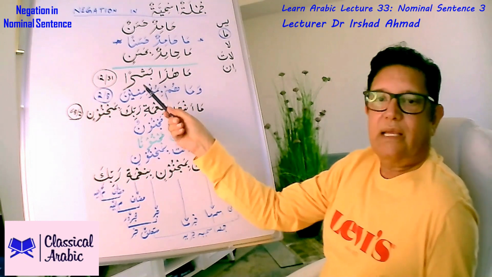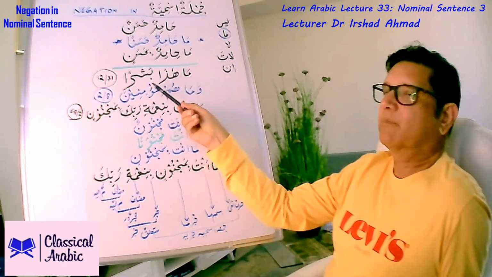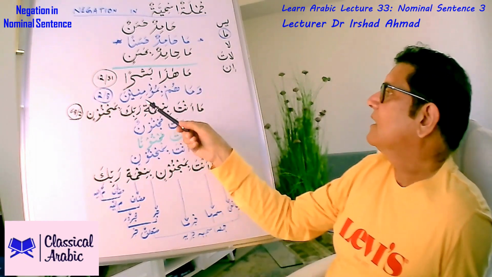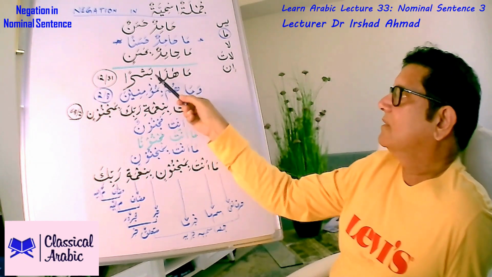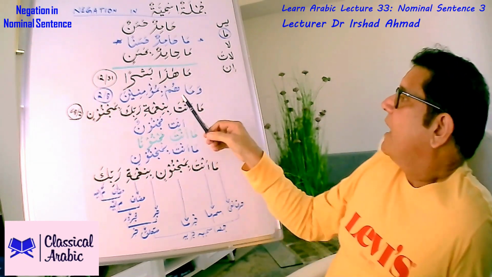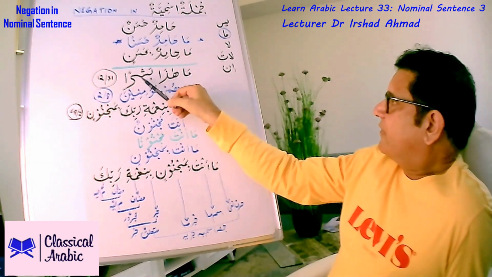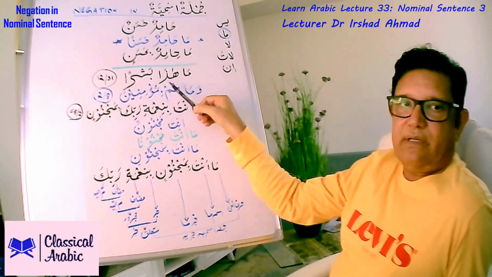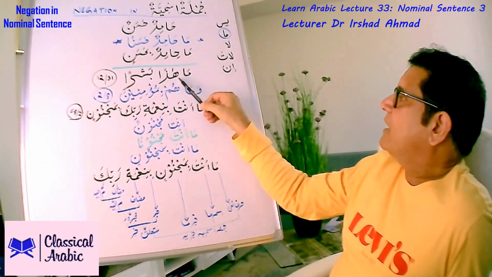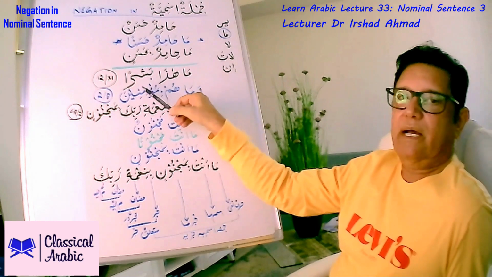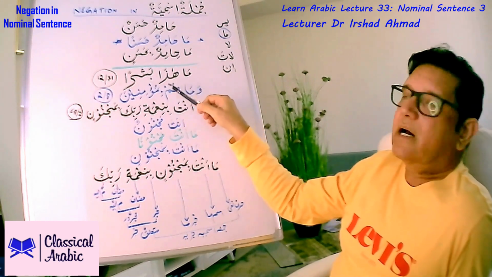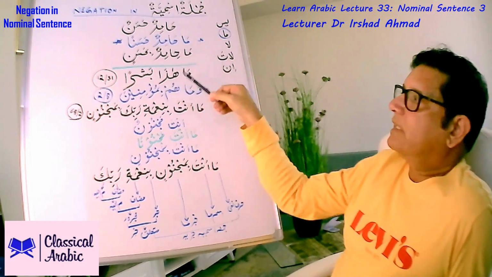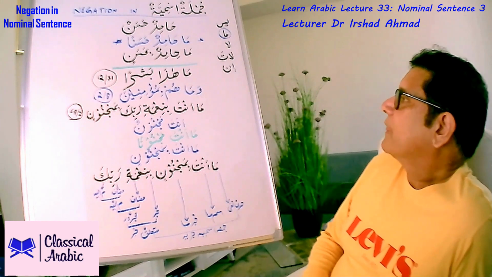This is not a man, or this is not mortal. There are different translations. As compared to angel, this is not mortal. If that should have been further emphasized, for example, that may have been then ma haza basharin. This is not a man at all, but clearly that would not be Quran.